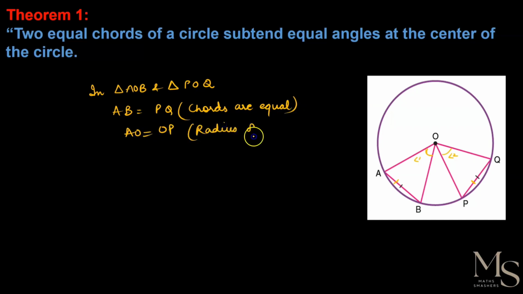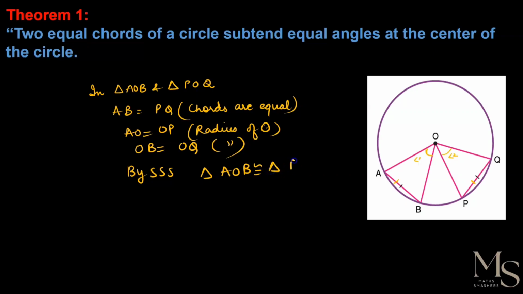And OB is equal to OQ, these are also radii of the circle. So by SSS criteria, triangle AOB is congruent to triangle POQ. So by CPCT, we can say that angle 1 is equal to angle 2, right? We have to prove this only. So hence proved.